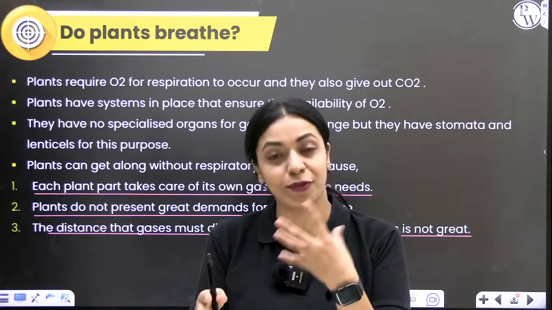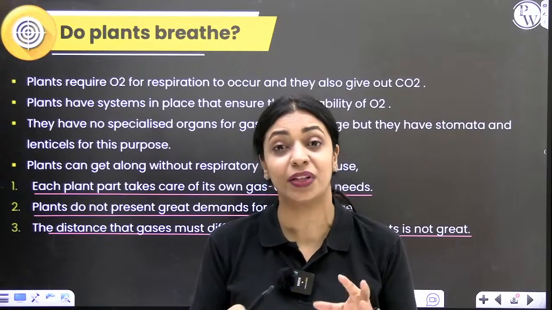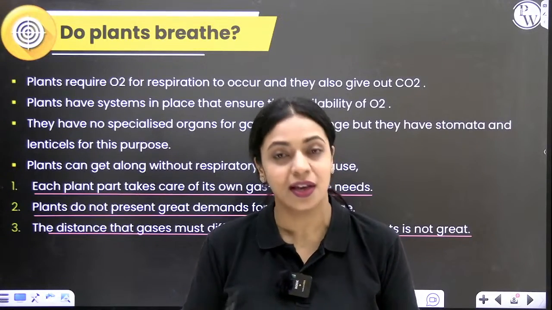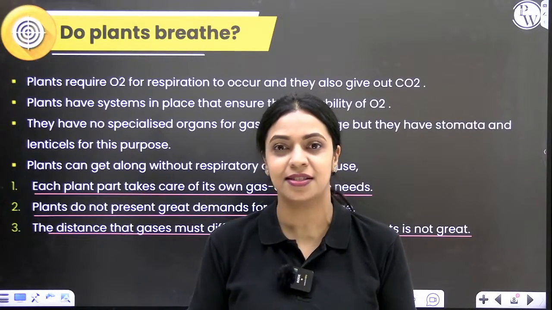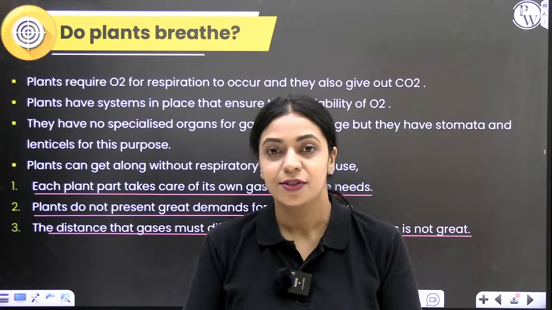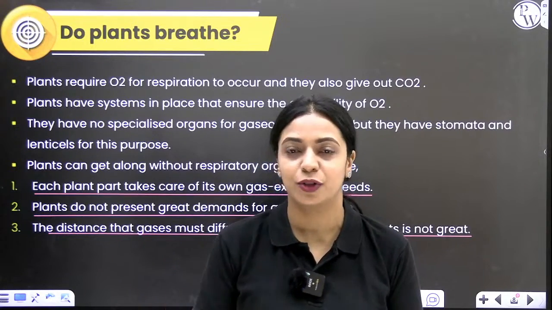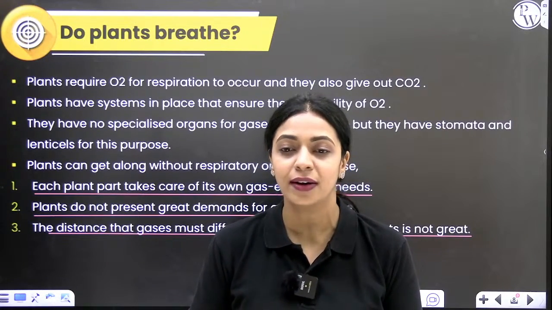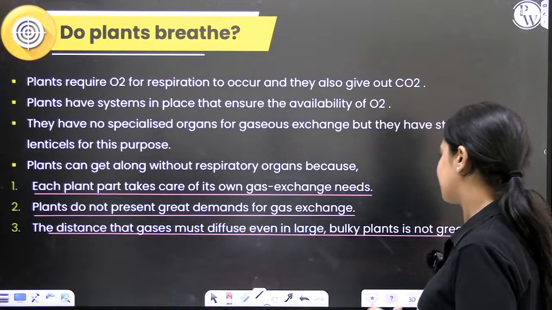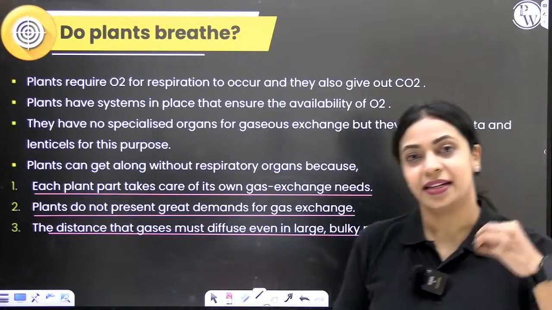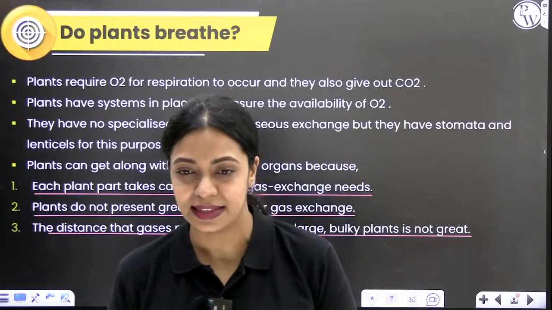So even if you remember anatomy of flowering plants, which I myself taught you in this 50-day challenge, you know that the cells in the cortex are loosely arranged. So there's a lot of intercellular spaces between the cortical cells, between the parenchymatous cells in the cortex. So there's not much distance that gases will have to travel in order for respiration to take place. Okay, so these are the reasons why, despite not having elaborate specialized respiratory organs, plants can still survive.